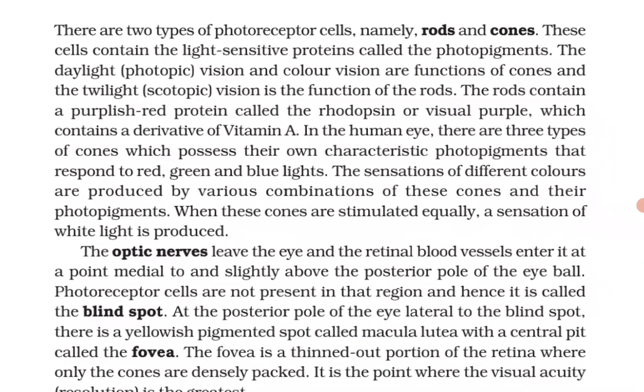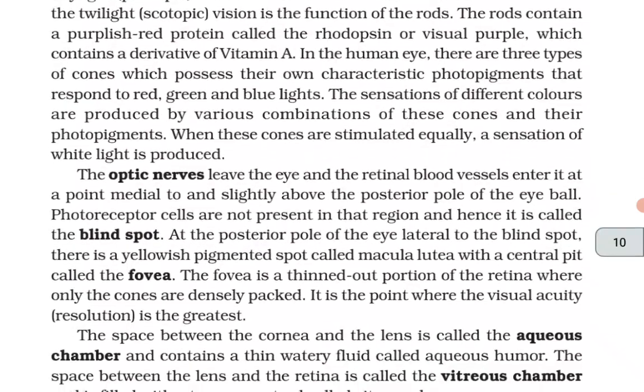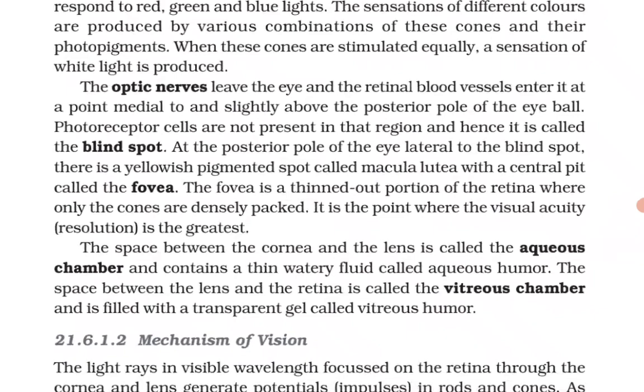rods. The rods contain a purplish red protein called rhodopsin or visual purple, which contains a derivative of vitamin A. In the human eye, there are 3 types of cones which possess their own characteristic photopigments that respond to red, green, and blue lights. The sensations of different colors are produced by various combinations of these cones and their photopigments. When these cones are stimulated equally, a sensation of white light is produced.